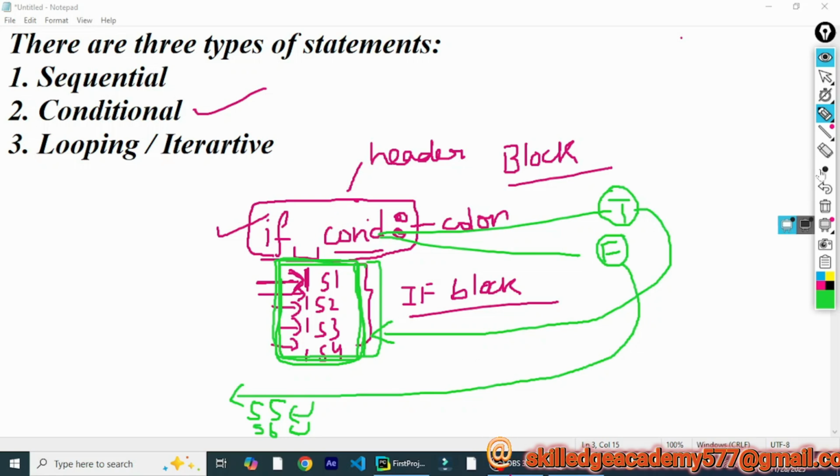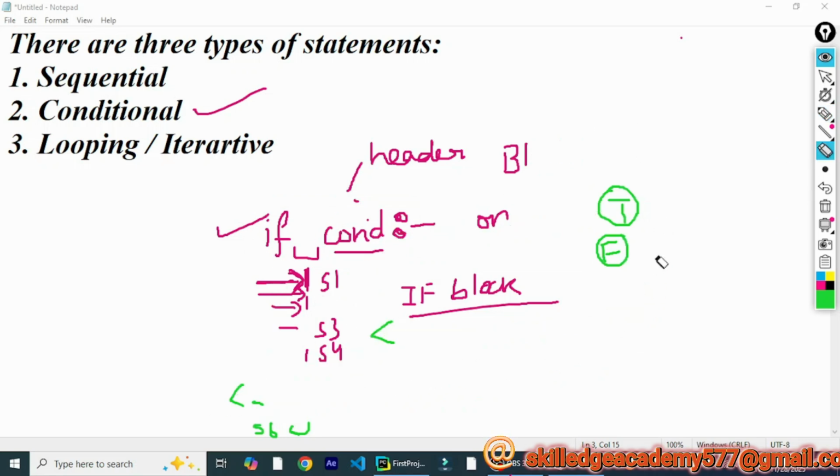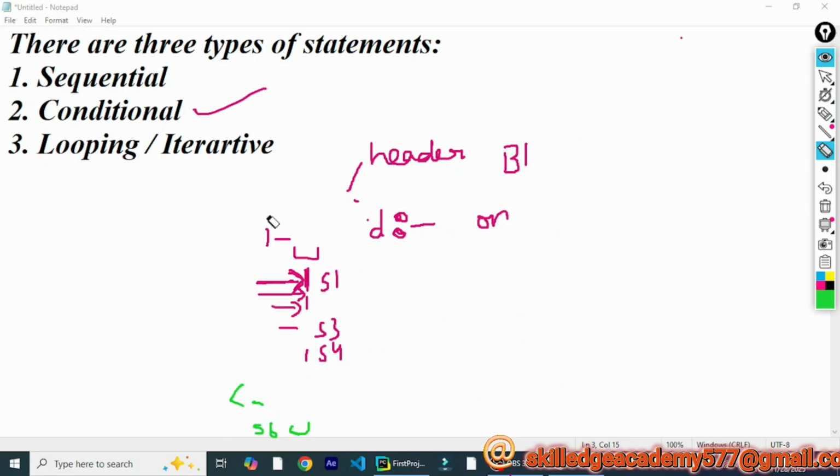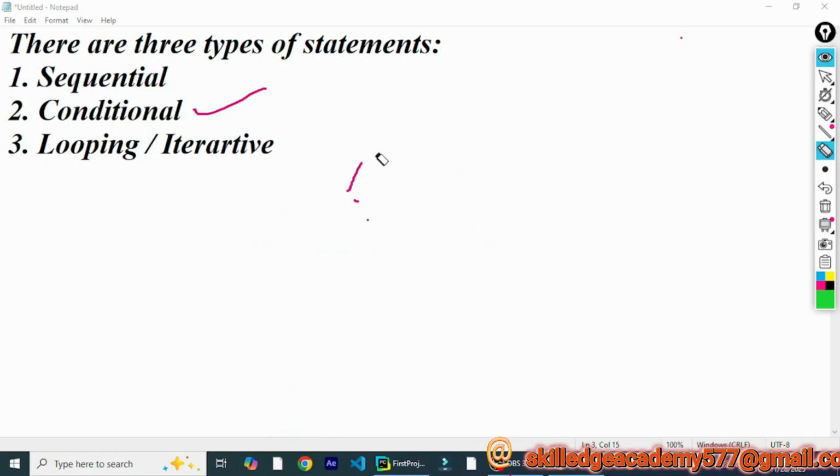So this is how the conditional statements are implemented. In the situation which we have discussed just now, if a conditional statement has been implemented through the if block or if keyword, the statement or group of statements will only be executed if the condition is satisfied.